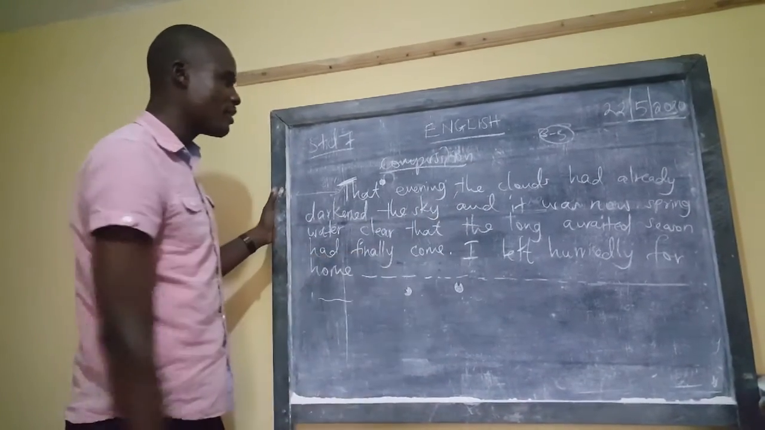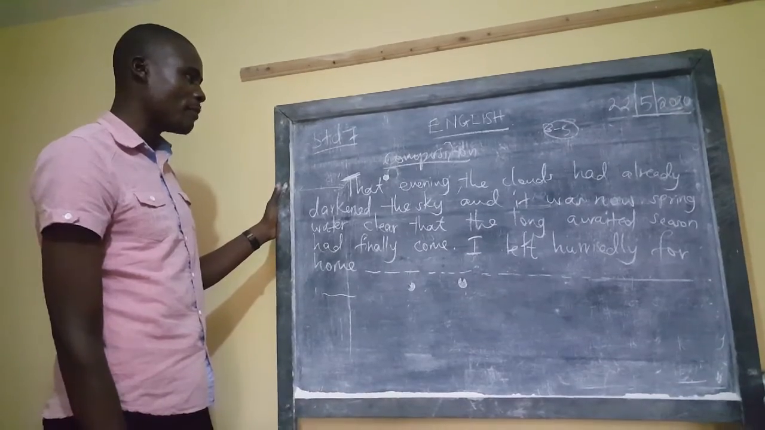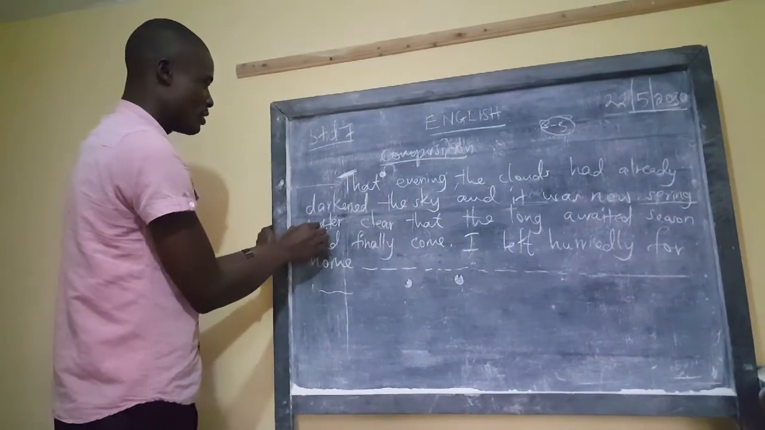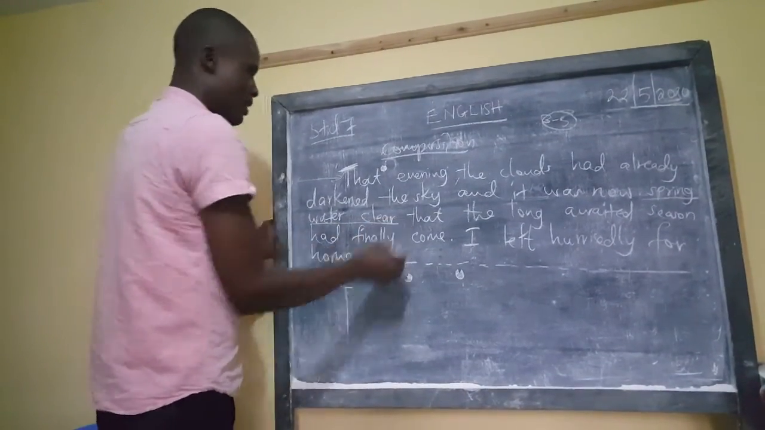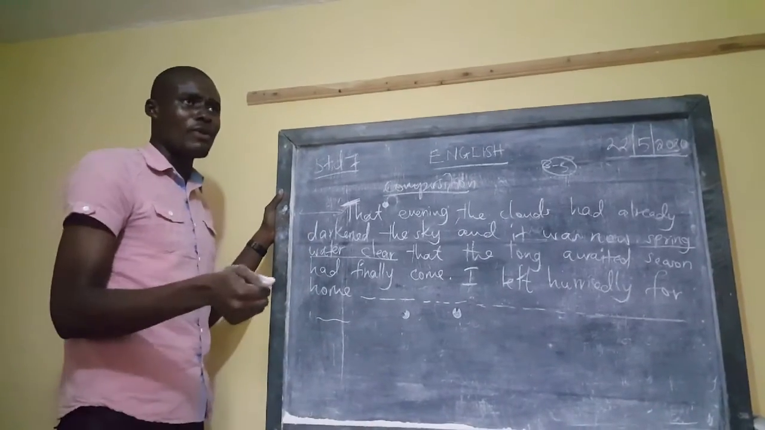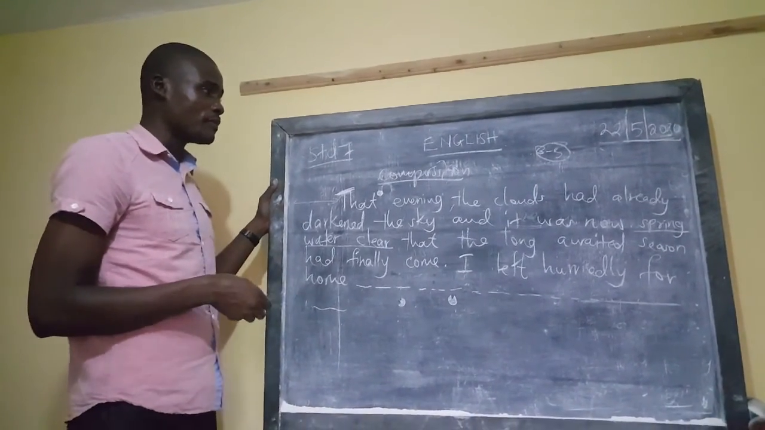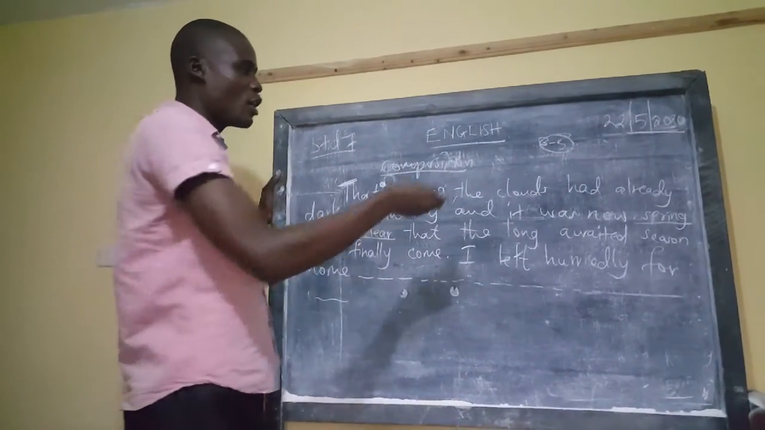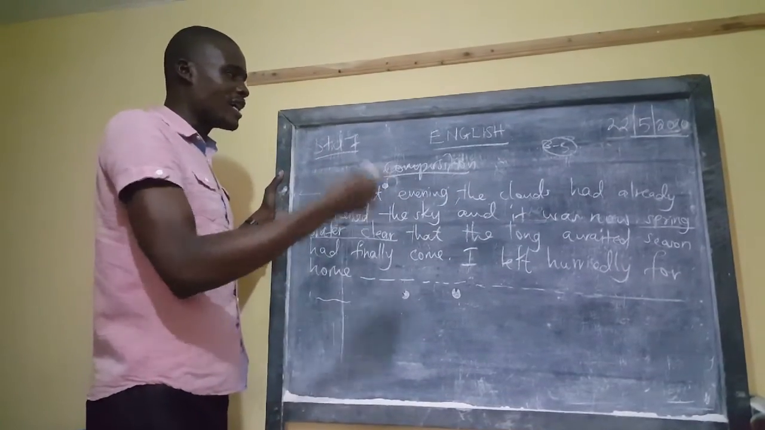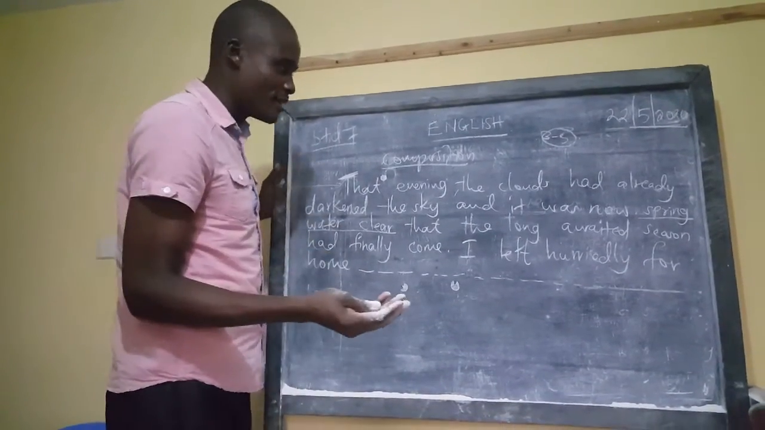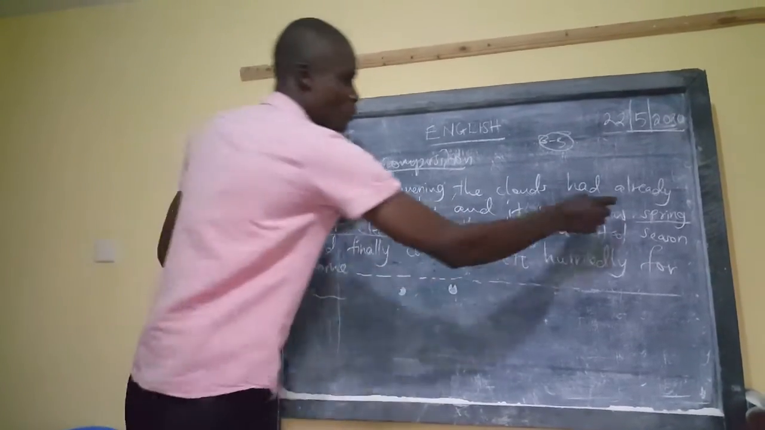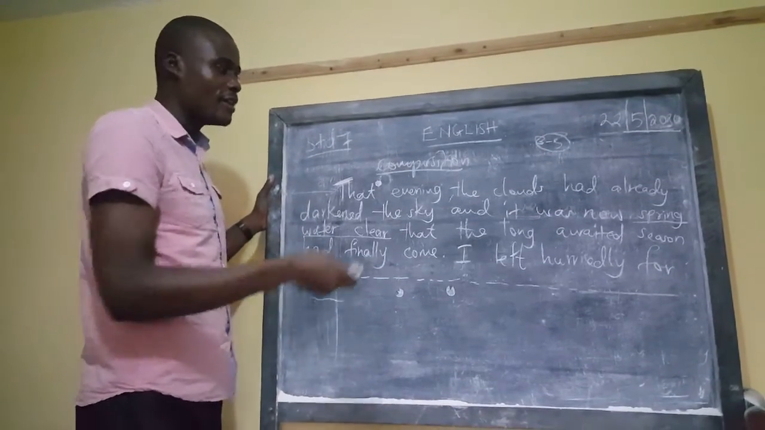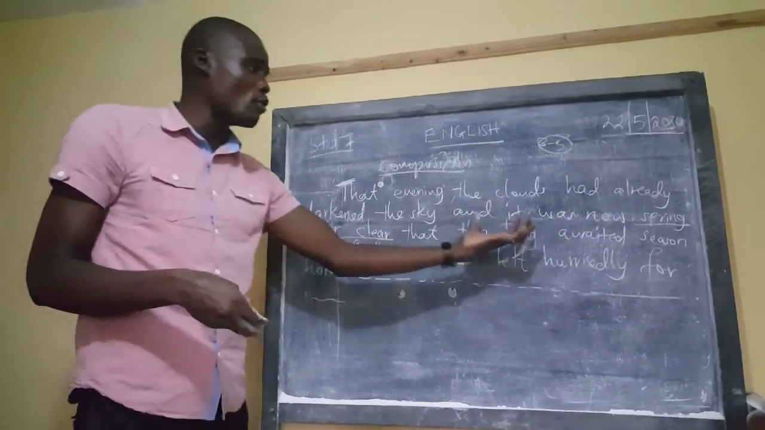that the long-awaited season had finally come. The phrase "spring water clear", just underline it, don't underline it in your work. "Spring water clear" is just a phrase that is used to describe. I told you about description of nouns. This examiner is trying to describe that long-awaited season. So it was spring water clear, meaning it was evident that the season had come. The phrase "spring water clear" here is an expression that has been used to show that it was evident enough that the season had come. So it shouldn't confuse you in this manner.